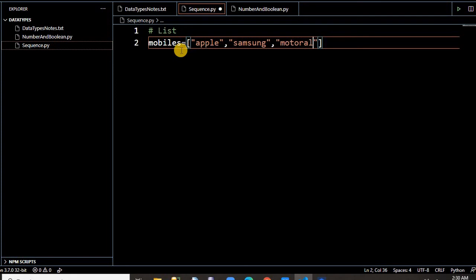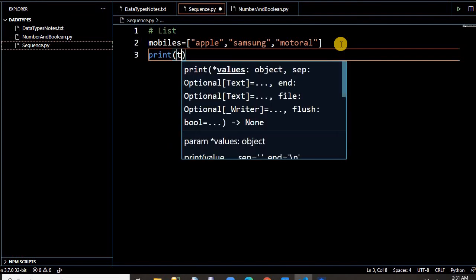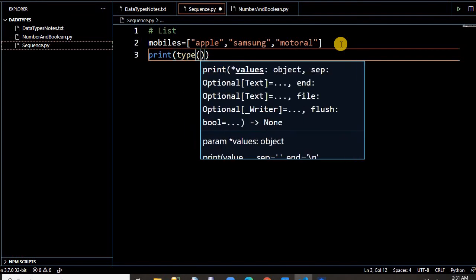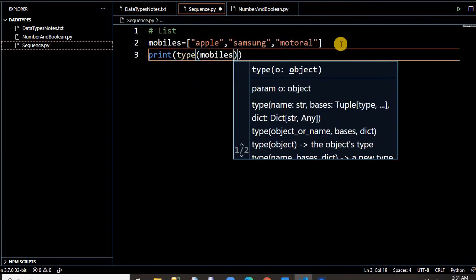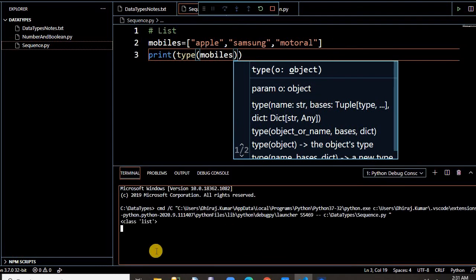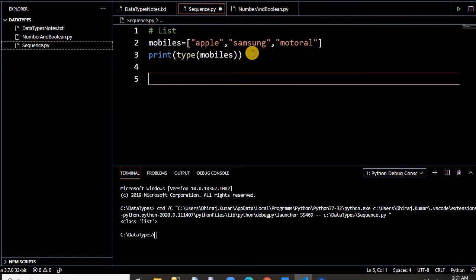So we have a list of three values: Apple, Samsung and Motorola. Let's print and also check the type of this mobiles variable. If you run this, it's saying list.